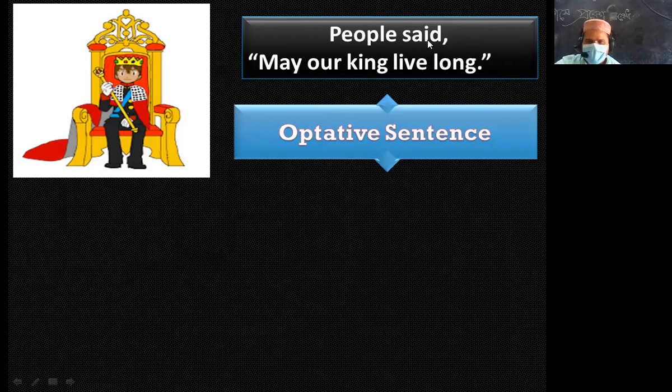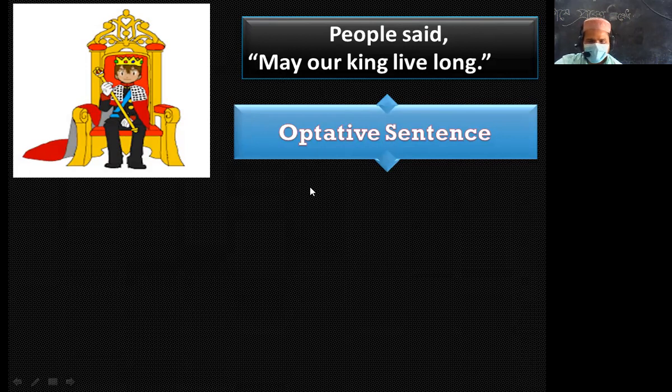Instead of say or said, you have to write wish or wished, pray or prayed. And then instead of inverted comma, you have to use that. And then the subject, and after the subject you have to put might or might be allowed. And then the simple form of the verb and the rest of the sentence.